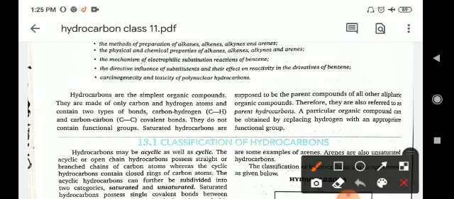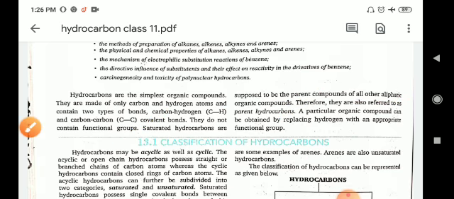Hydrocarbons are divided into two parts, that are saturated hydrocarbons and unsaturated hydrocarbons. Saturated hydrocarbons are known as aliphatic organic compounds, while the unsaturated hydrocarbons are also called aliphatic hydrocarbons. But there is a different type of hydrocarbon known as aromatic hydrocarbons. Therefore they are also referred to as the parent hydrocarbon. A particular organic compound can be obtained by replacing hydrogen with the appropriate functional group.